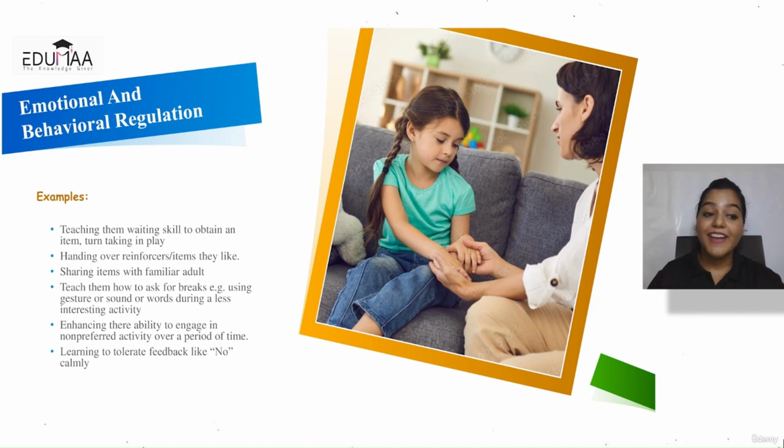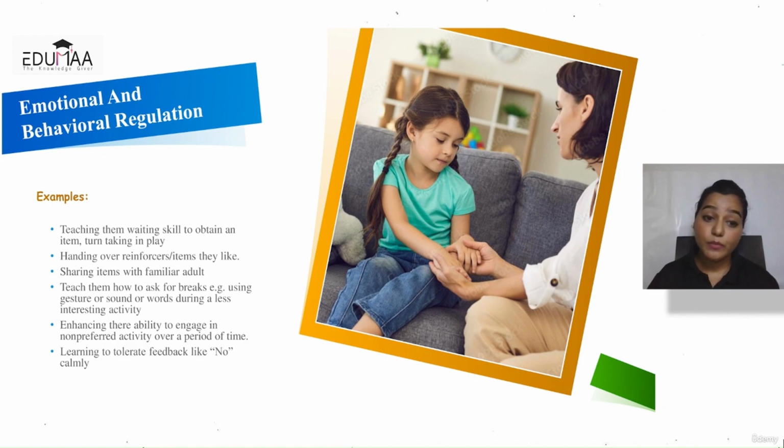So if I like an item, if I have got something as a reinforcement, I don't want to give it back. So if you ask me to give it back or if you snatch it, I'm going to get frustrated. I'm going to get angry, I might cry, so I'm not able to regulate my emotions, and I show specific behaviors which are going to affect my ability to adjust. So it's also important that the child learns how to hand over those items as well. We use that whenever we are using reinforcements. This will also help them regulate their emotions and behaviors.